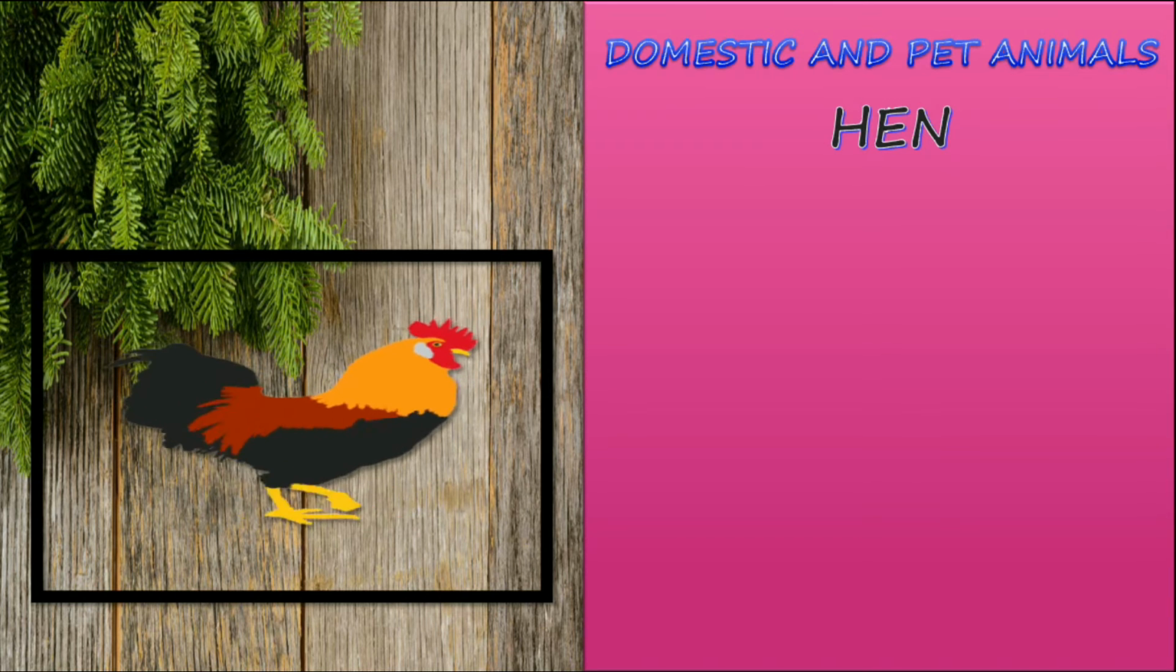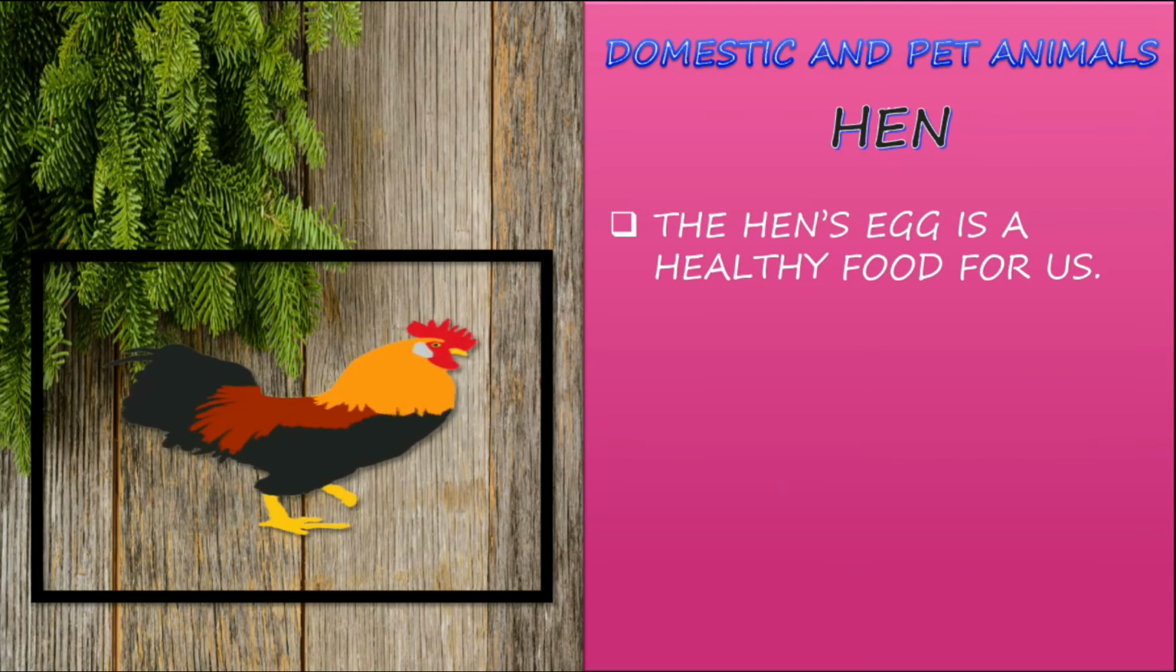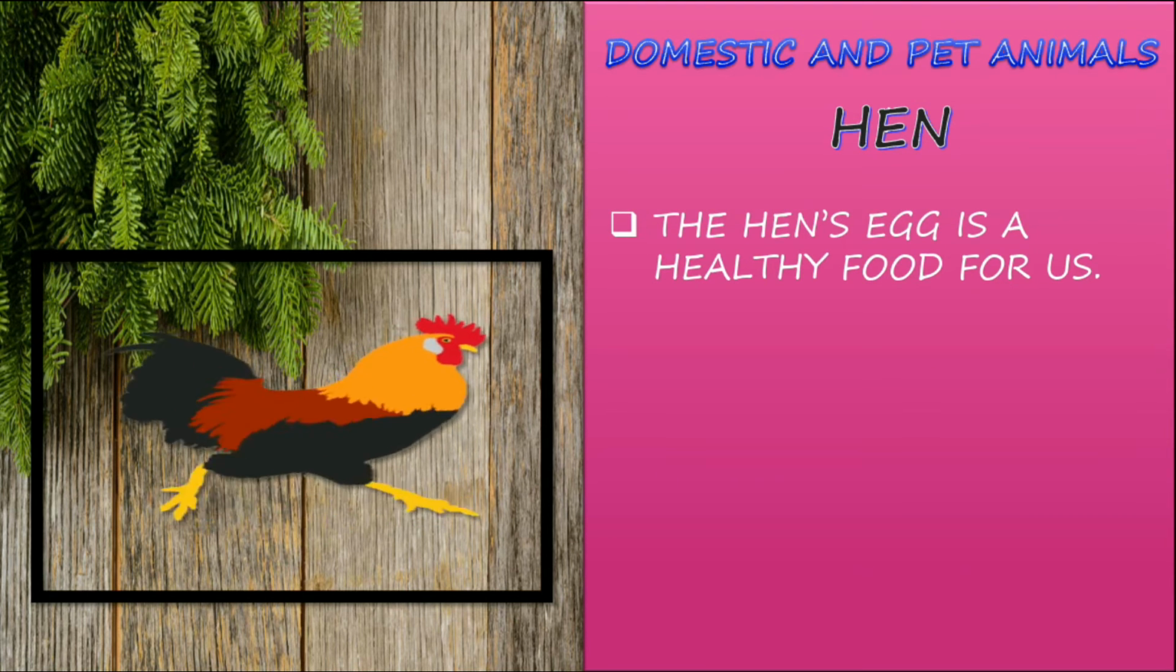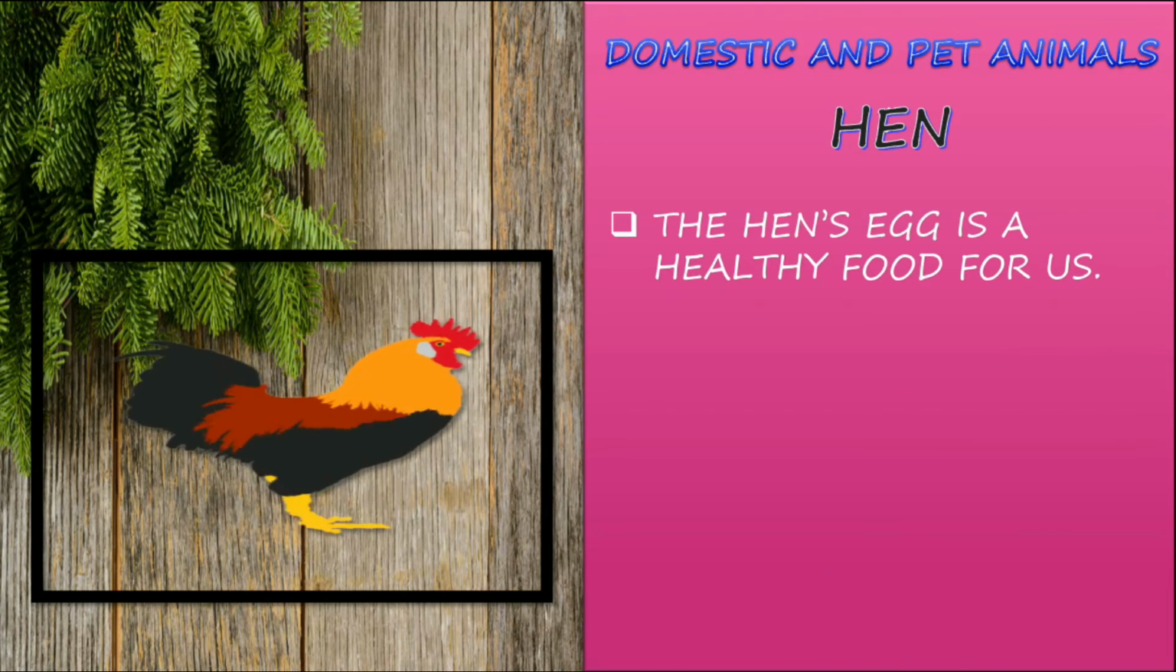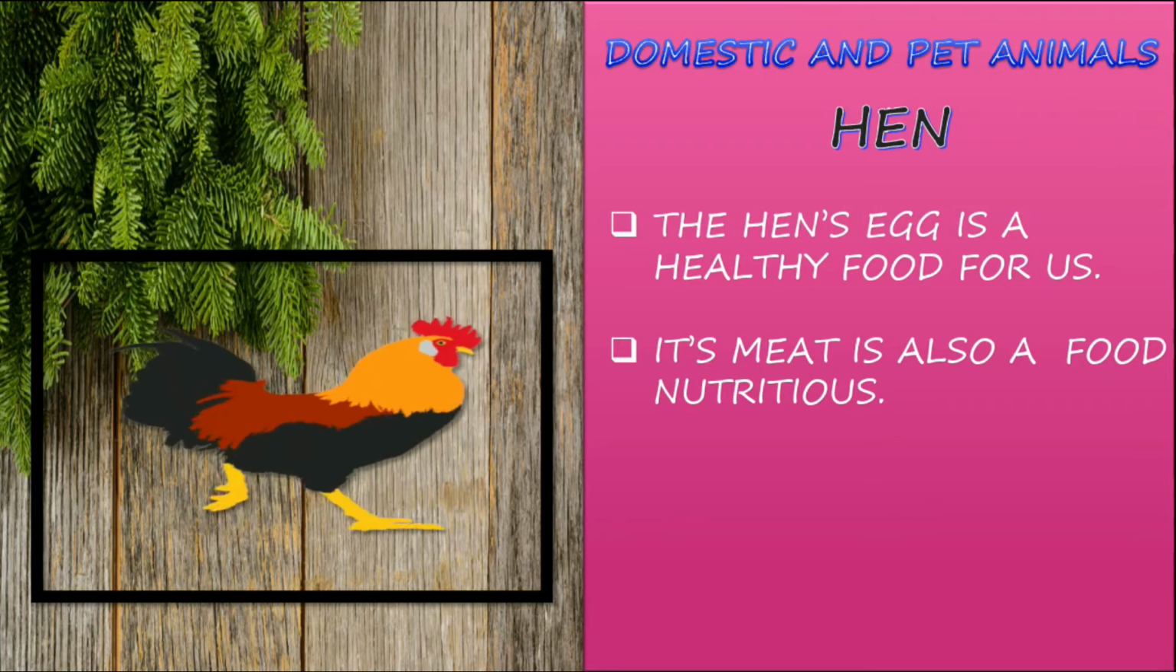Hen comes under the variety of birds. So, it gives us eggs, which is good for our health. The hen's egg is a healthy food for us. So, eating an egg thrice or twice in a week helps you to increase the protein level in your body. Its meat is also nutritious food. Yes, some will have hen as their food. It also gives us a good immune system and it boosts our immunity power.